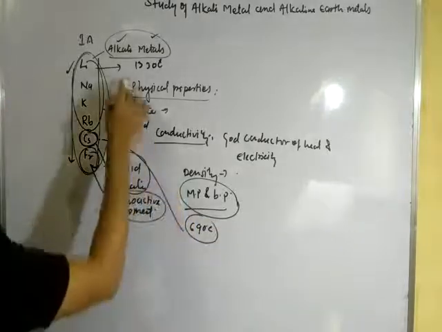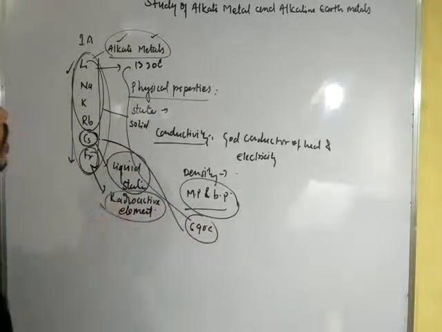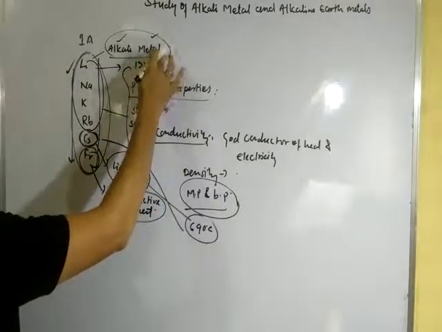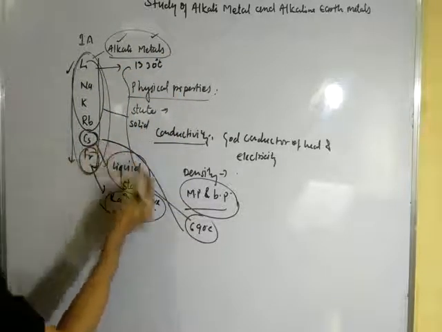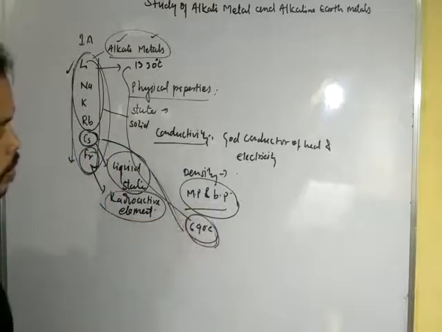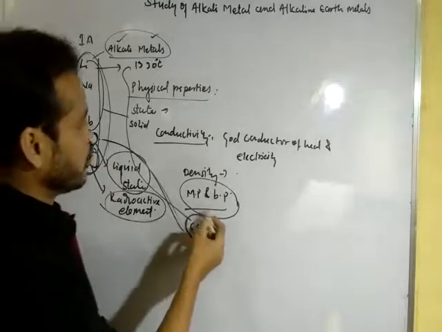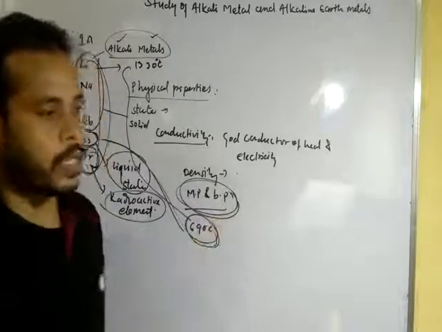So you can compare. That means as we move from lithium to cesium, the melting point and boiling point decrease.